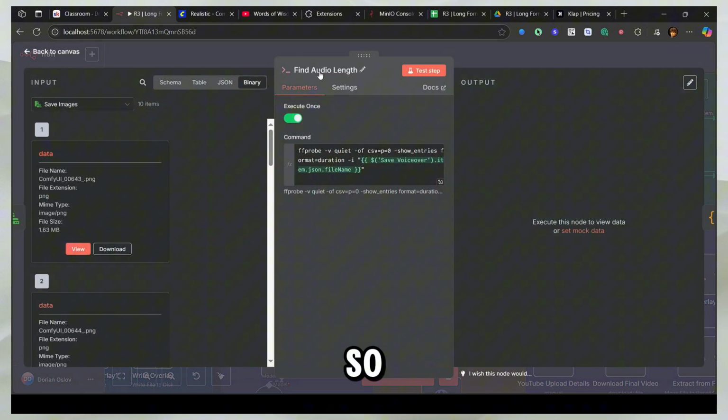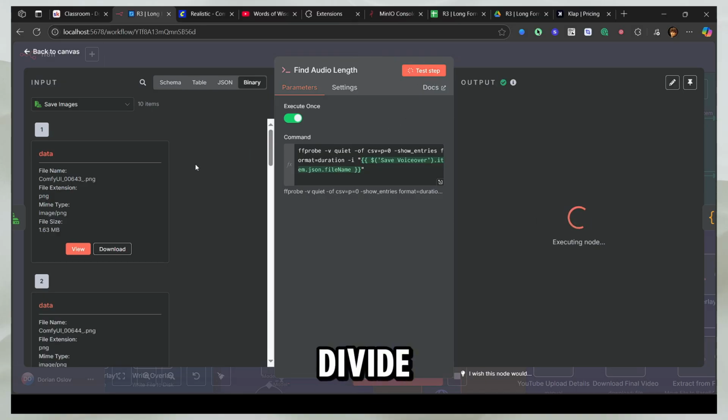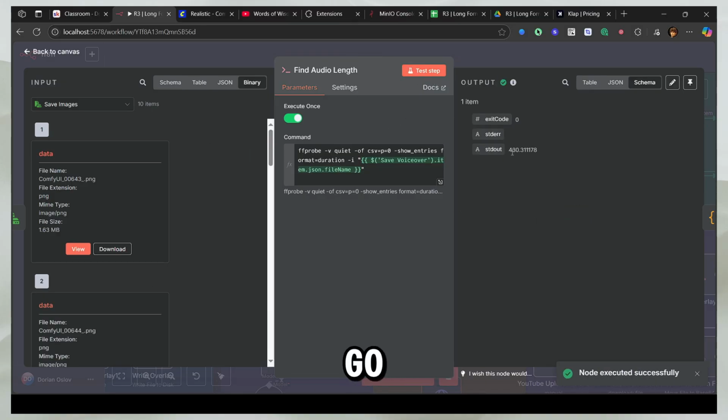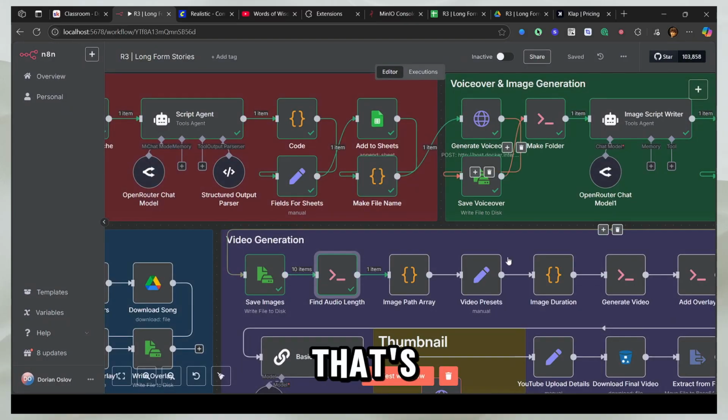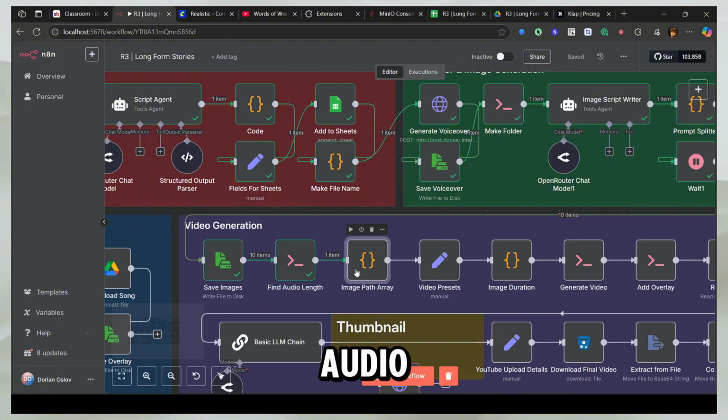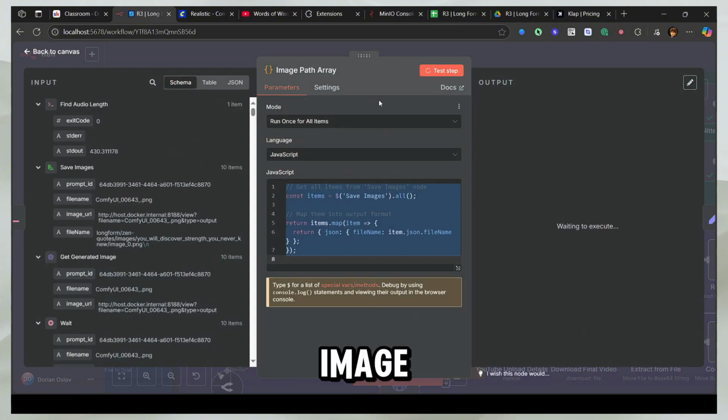Nothing breaks. So now what we're going to do is find the audio length. Because to make the video, I have the music and I have the overlays, but we need the audio length, so we can divide our images in equal time. And there you go. So the audio is 430 seconds. That's how long the voiceover audio is. So now I'll get the image path array.